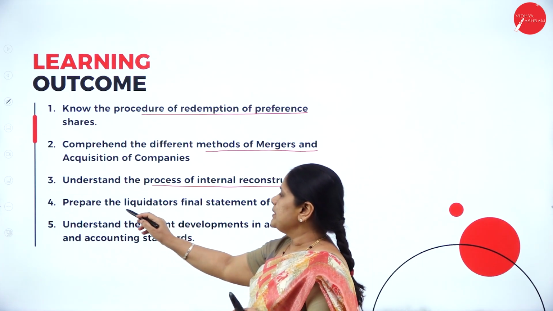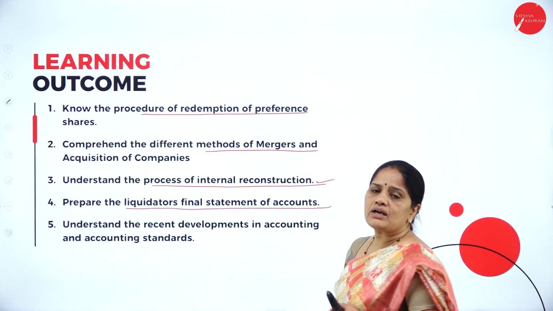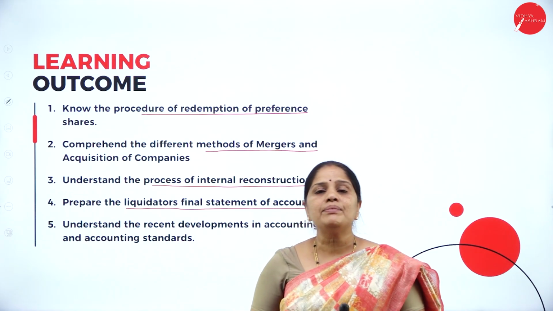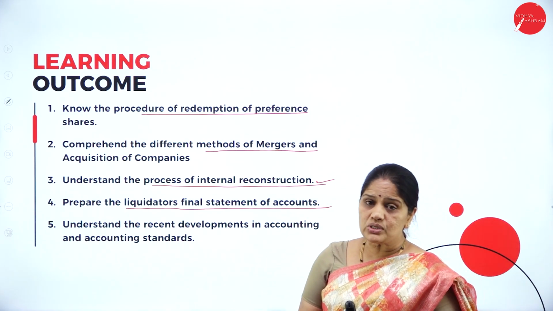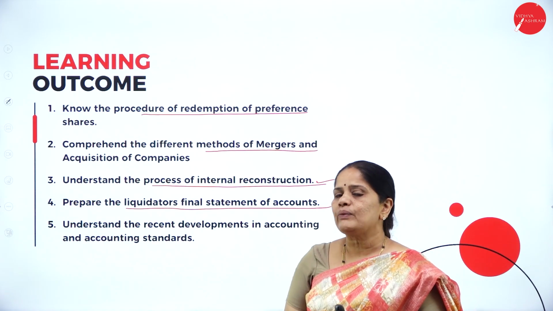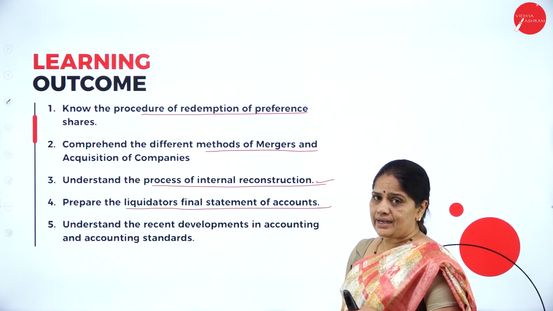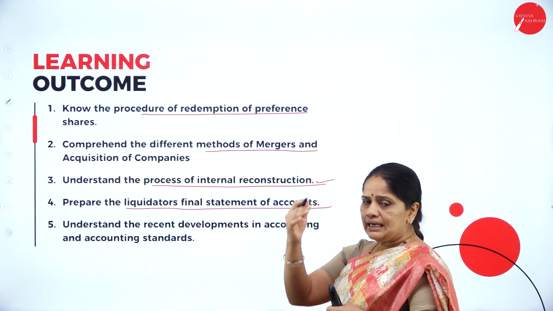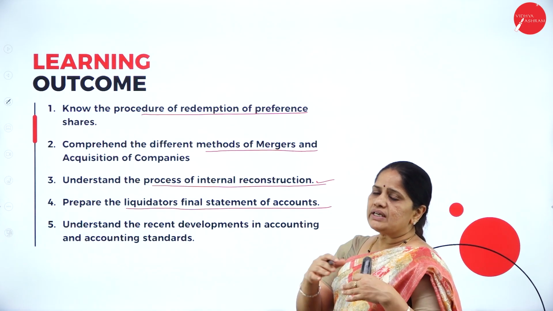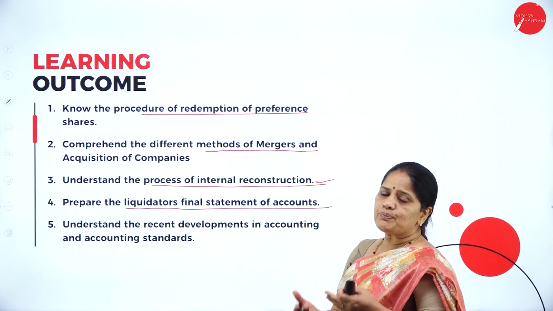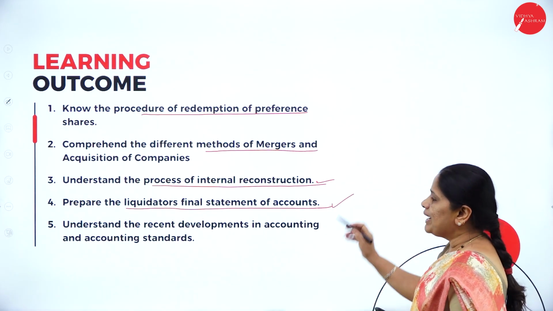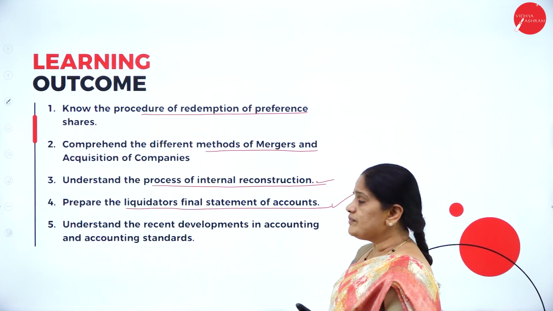Then the next one will be to prepare the liquidator's final statement of accounts. Whenever a company goes into liquidation, a liquidator will be appointed to take care of the liquidation process. He will submit the liquidator's final statement of accounts, where he will give all the income, whatever the assets he has sold, what cash proceeds he has received, and also how he has made payment. That will be a part of the liquidator's final statement of account.